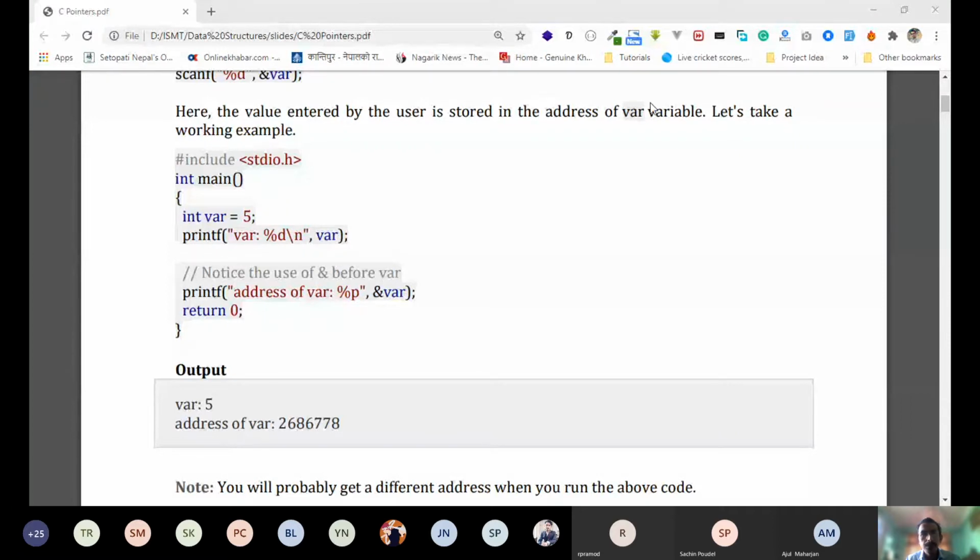You can even print the address in integer. You can do %d as well instead of %p. You can print it as an integer as well.